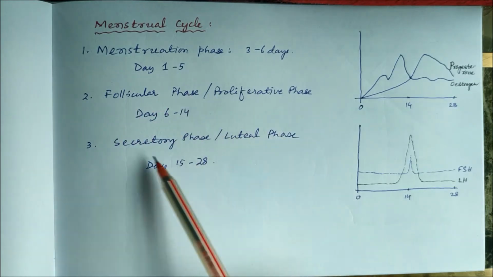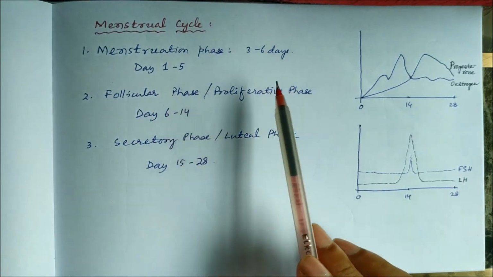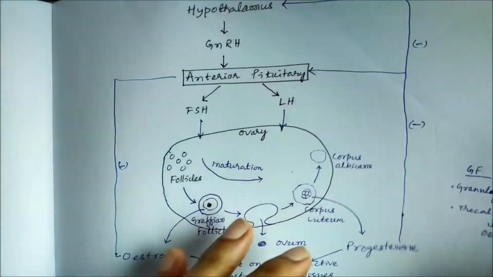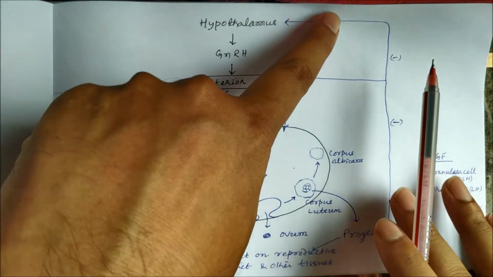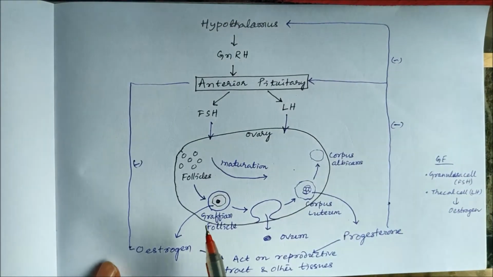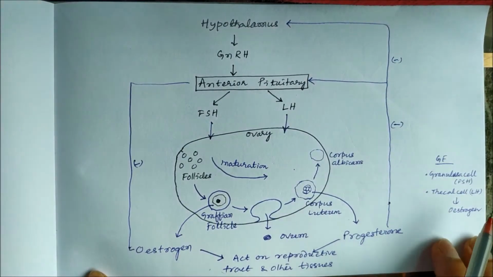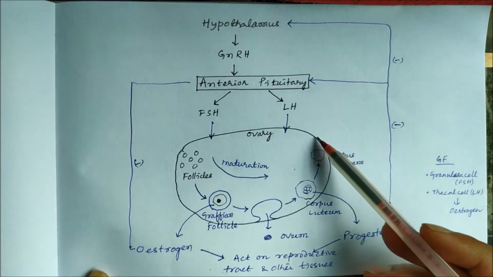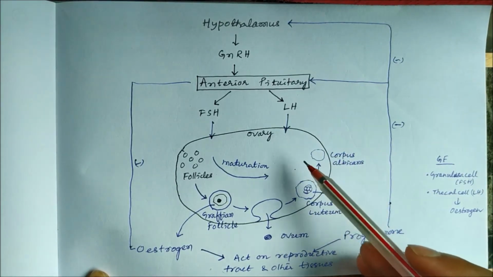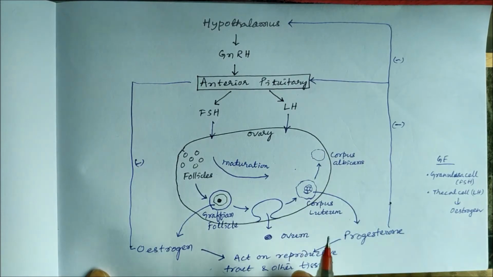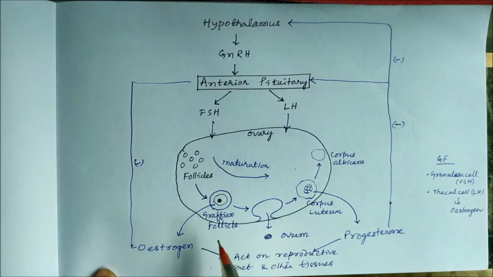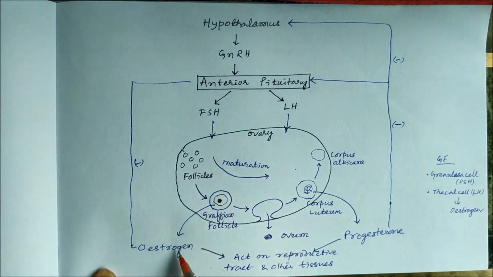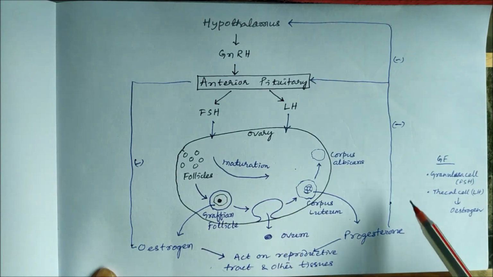And why we call these the follicular phase or proliferative phase or secretory phase or luteal phase, let us now discuss. The female sex hormones are estrogen and progesterone. Estrogen and progesterone are secreted from the ovary. The female gonad is your ovary. Ovary secretes estrogen and progesterone.